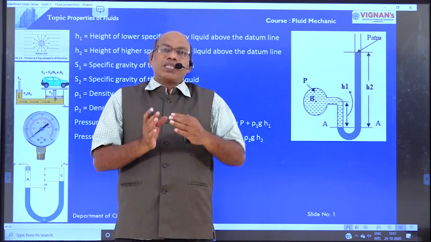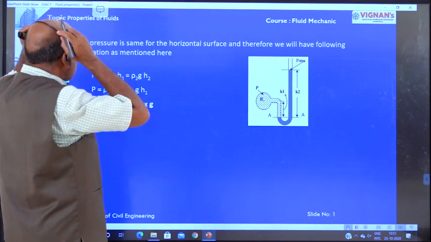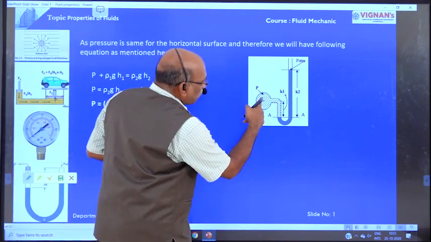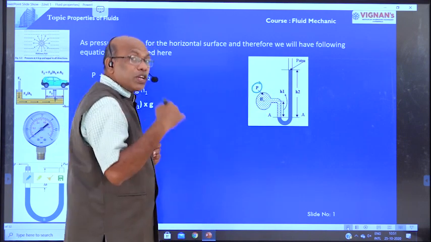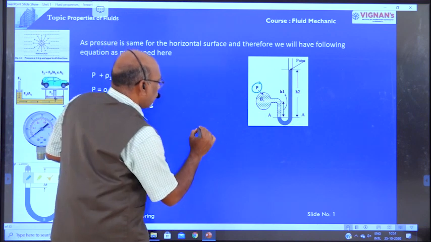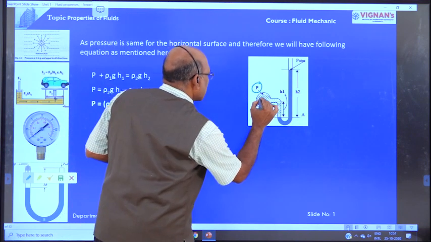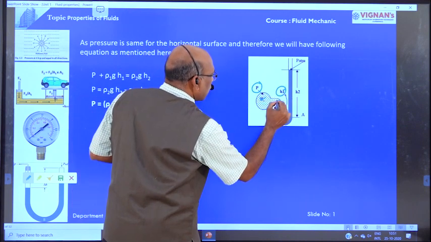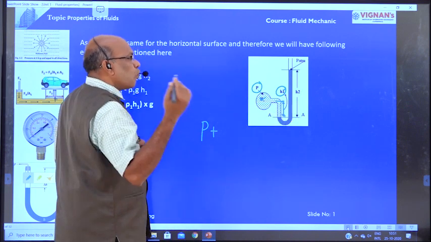What are the left side pressures? What are the right side pressures? Left side pressure is equal to the pressure at point B, denoted by P. The left side pressures must be equal to the right side pressures. The left side pressure is P, the pressure at point B, plus, because of the height h1, we have one more pressure.